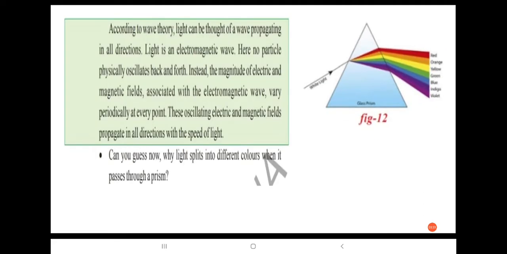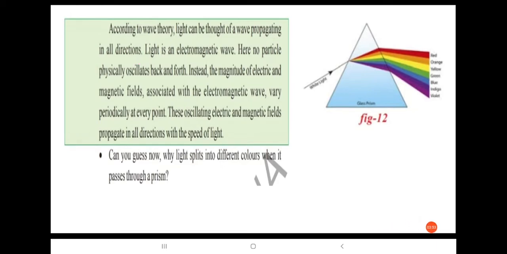According to wave theory, light can be thought of as a wave propagating in all directions. So light is an electromagnetic wave.